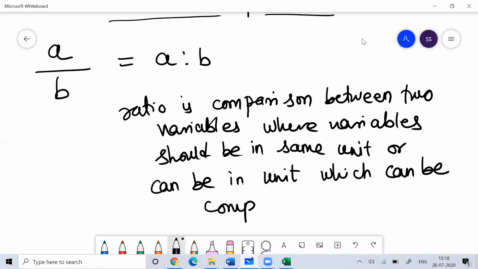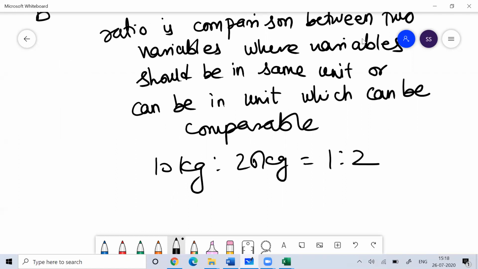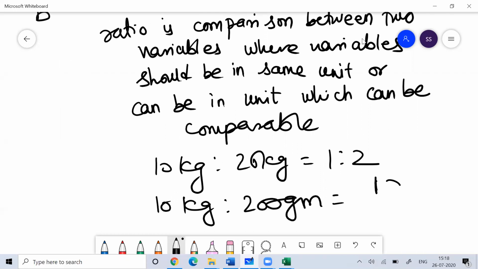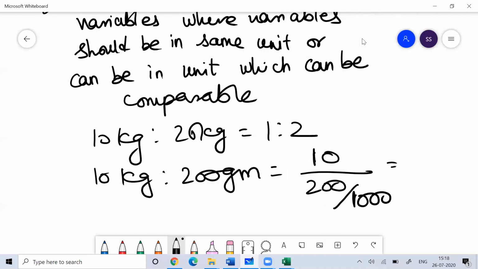Imagine the ratio is given in kgs. If I ask you the ratio of 10 kg with 20 kg, you can say the ratio is 1 is to 2. Or I can give you a ratio as 10 kg is to 200 gram. Then also you can establish the ratio, because you know how to convert 200 gram into kg, so you can make a comparison between them. I hope you understand.